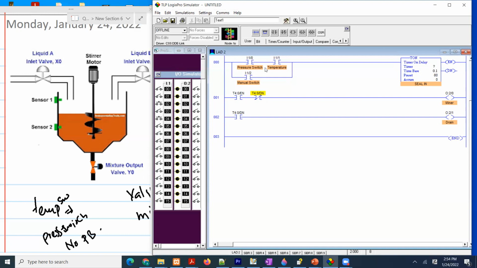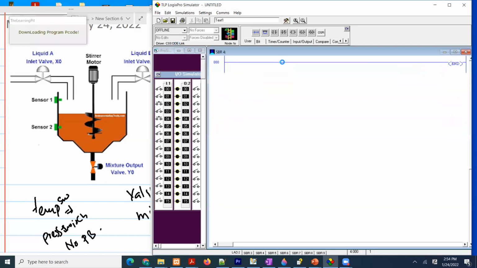The pressure switch is made, the temperature switch is made, the timer is on. When the timer is on, during that time we want the mixer to keep going, mixing the two chemicals. When that is done, we want the drain to open and those two chemicals will go somewhere. That's what we want to design this for.